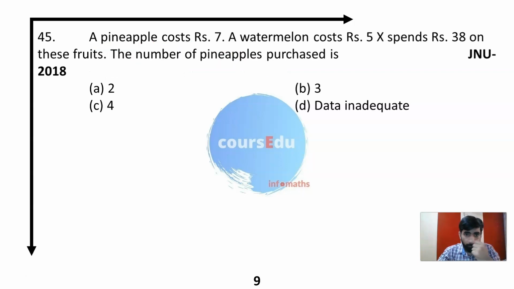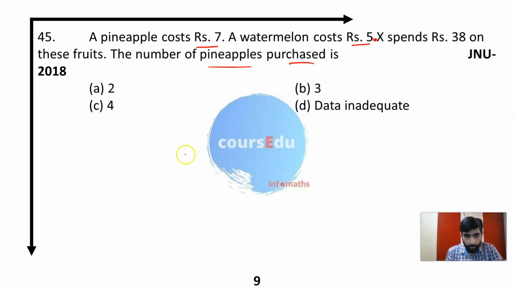Okay. Now the 45th question. A pineapple costs 7 rupees, a watermelon costs 5 rupees. X spends 38 rupees on these fruits. Find the number of pineapples purchased. How many pineapples are purchased in this?